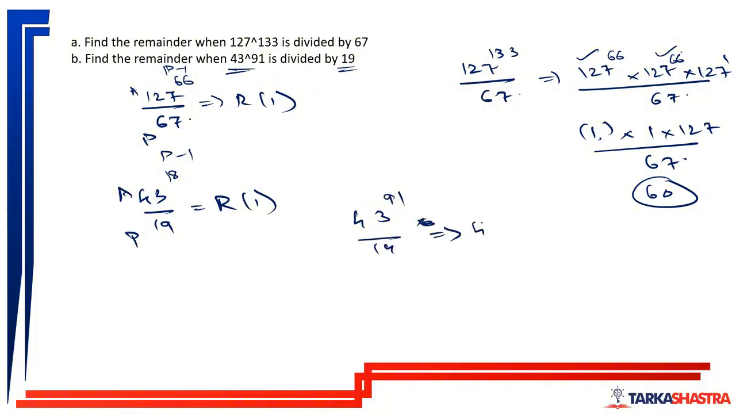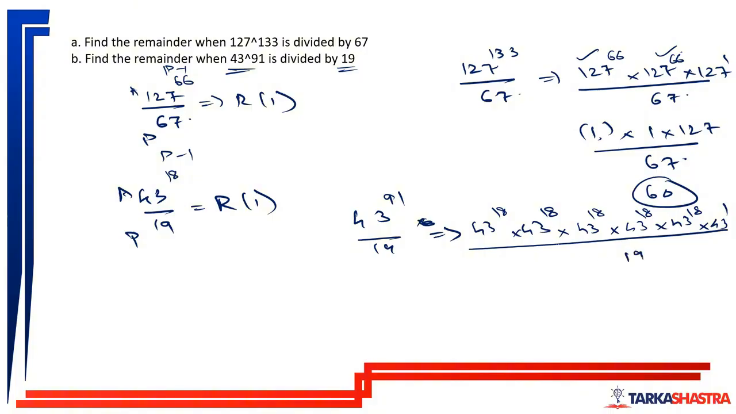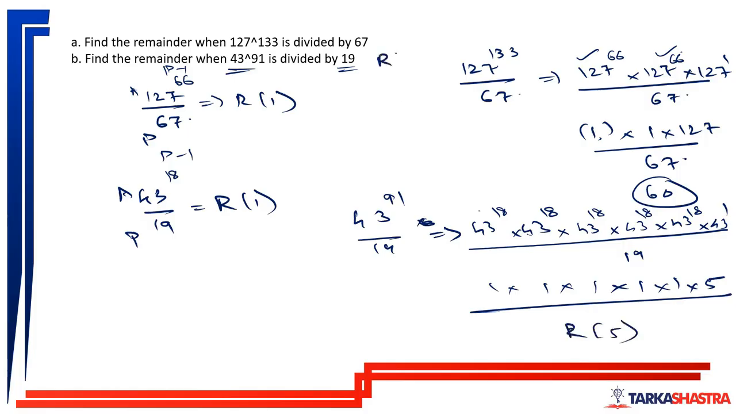So can I write it like this: 43 to the power 18 into 43 to the power 18, which becomes 43 to the power 36, then 43 to the power 18 again, into 43 to the power 1, divided by 19. Now this term will leave a remainder of 1, this term will leave a remainder of 1, according to Fermat's theorem, and 43 divided by 19 will leave a remainder of 5. So the overall remainder will be 5.